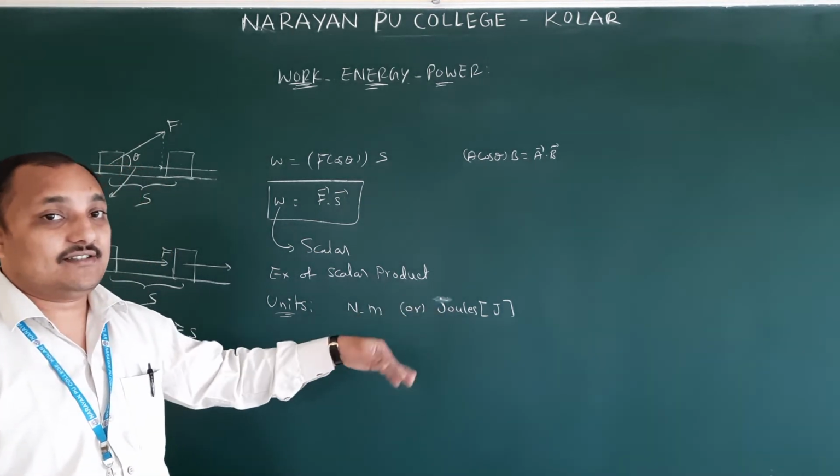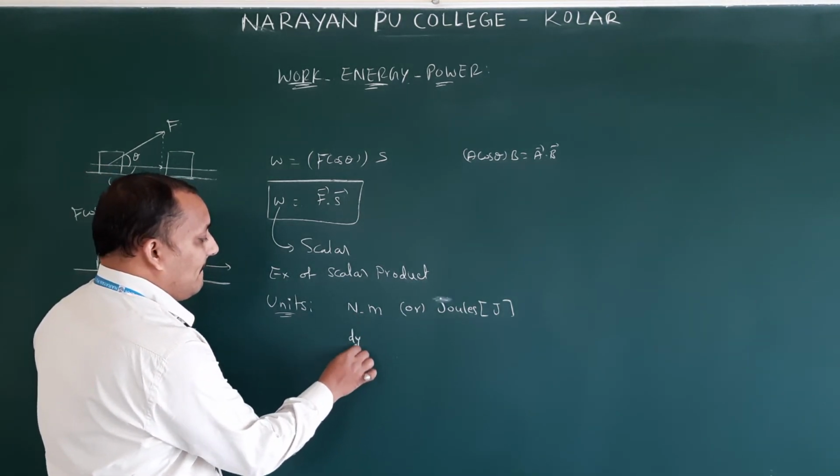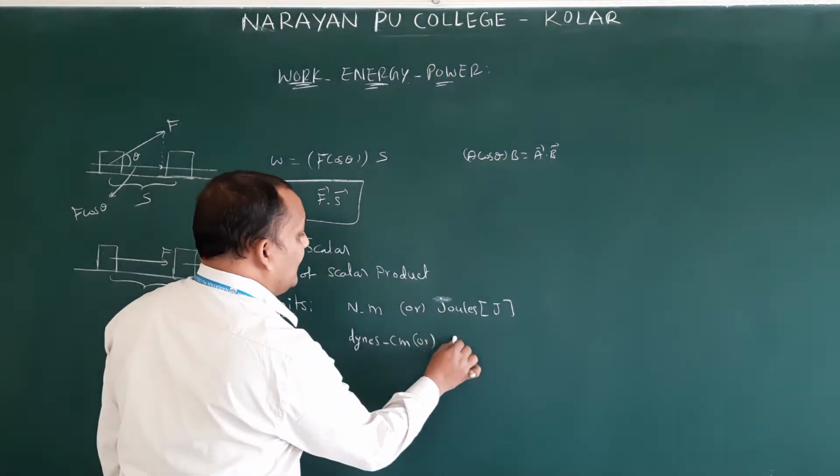This is in MKS or SI units. In CGS units, in place of Newton you get dyne times centimeter. This one we will write as ergs.